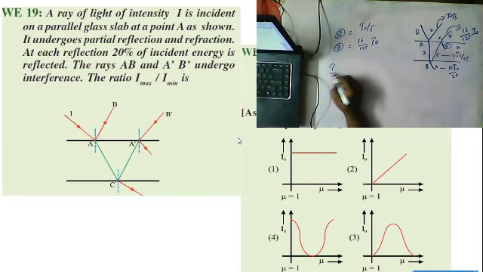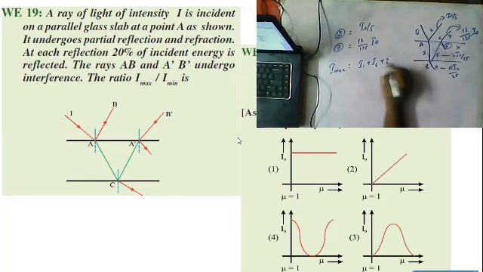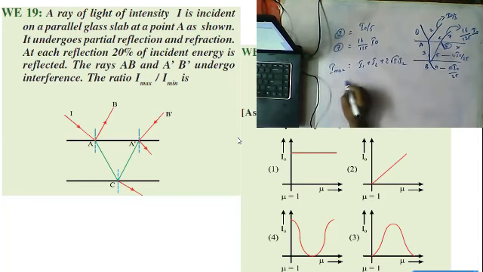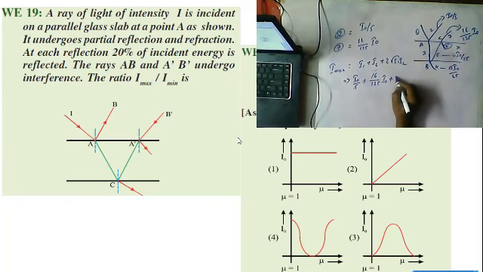So we already know that I max is equal to the square of root I1 plus root I2, simply I am writing the formula directly: I1 plus I2 plus 2 root I1 I2. Okay, now I can write this as I naught by 5 plus 16 by 125 I naught plus 2 root of I naught by 5 into 16 I naught by 125.